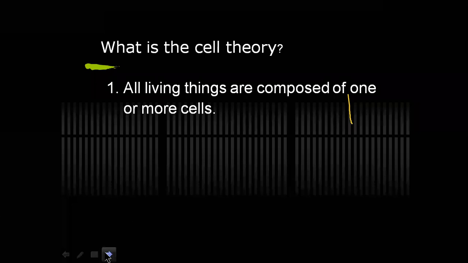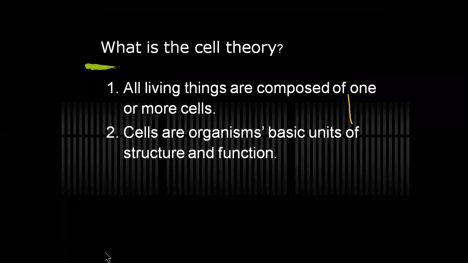Then the second postulate: cells are the basic units of structure as well as function. Each and every cell in an individual acts as a structural and functional unit.